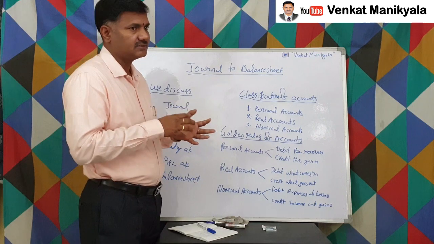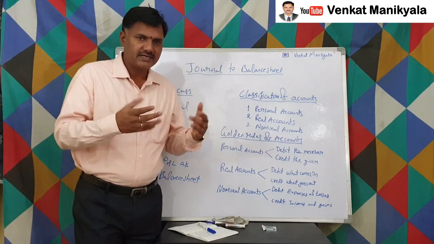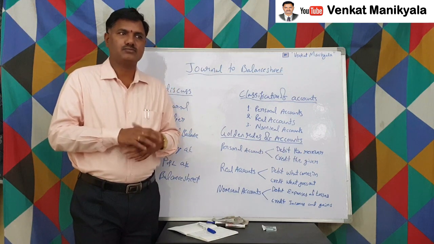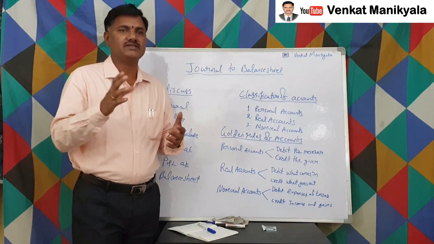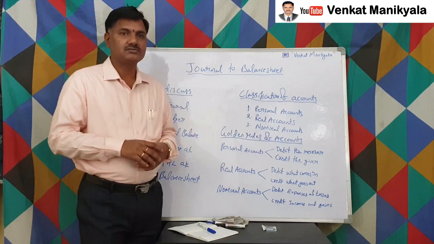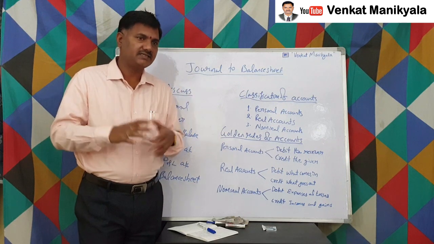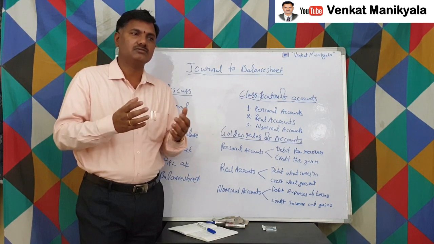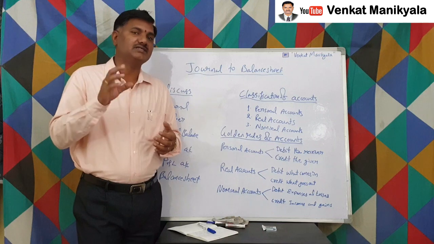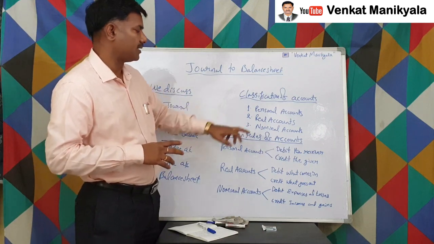Losses. What are the losses here? Losses mean we spend some amount, but in return we don't get anything. Those are things like fire accidents. Those are losses, so those losses are also nominal accounts. Let us say gains. We get something, but we don't spend anything because of that. Just like that, we get some amount. That is called gains. Those also come under the nominal accounts.